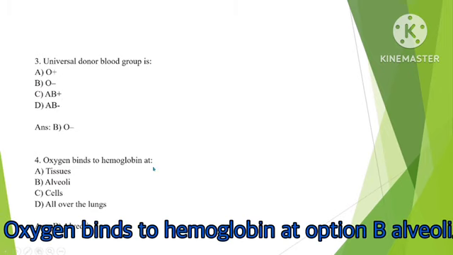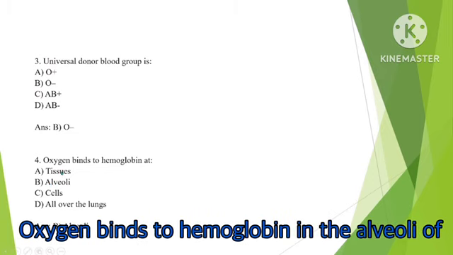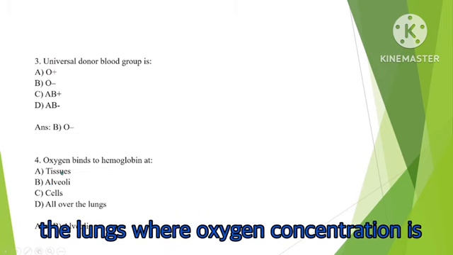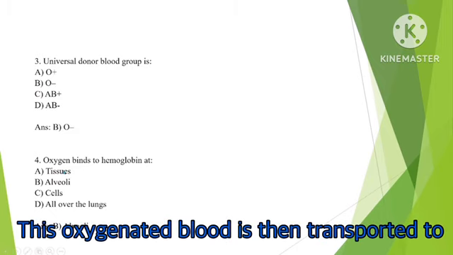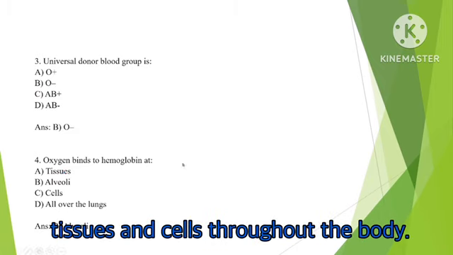Oxygen binds to hemoglobin at option B, alveoli. Oxygen binds to hemoglobin in the alveoli of the lungs, where oxygen concentration is high. This oxygenated blood is then transported to tissues and cells throughout the body.